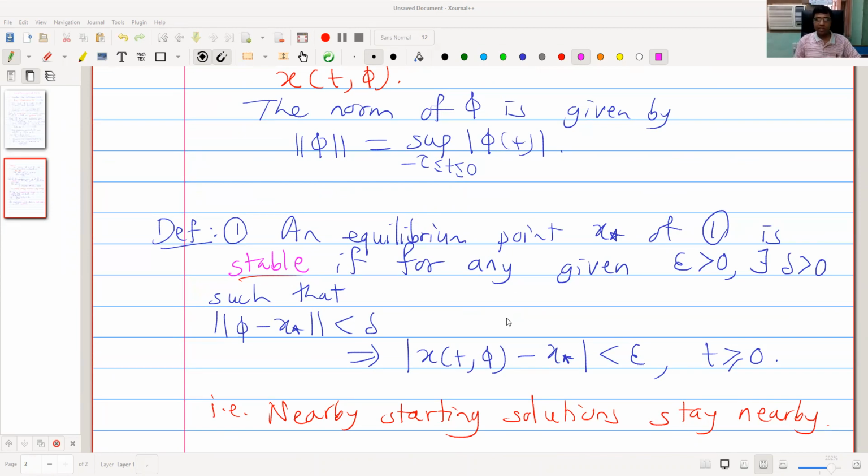It is called linearization. If we use linearization, then it will be simpler to decide stability of equilibrium. So let us see the linearization of a given nonlinear delay differential equation in the neighborhood of equilibrium.